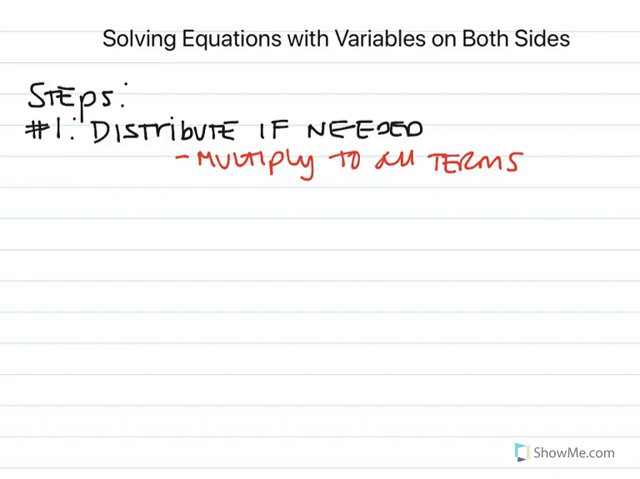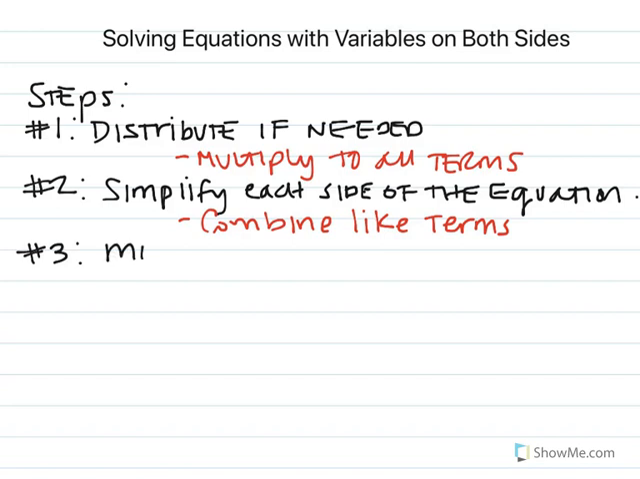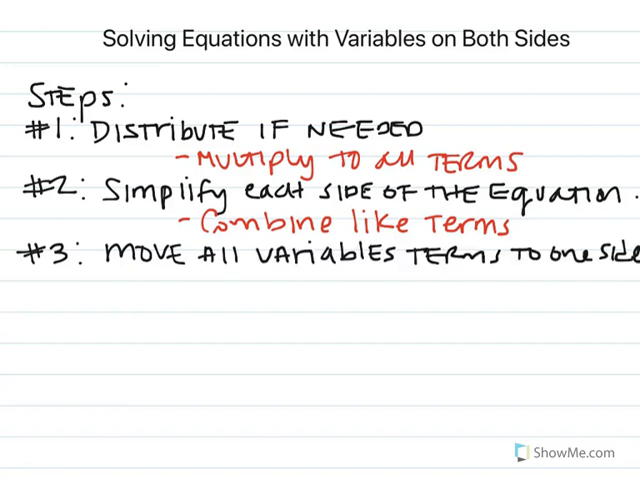Okay, and then our second step is to actually simplify each side of the equation. And what this means, another word that you guys might be used to, is actually combining like terms. Okay, and then our step number 3, we are now going to move all the variables terms. So move all variables terms to one side.